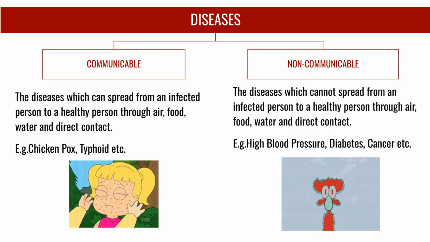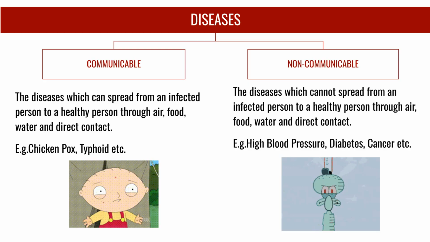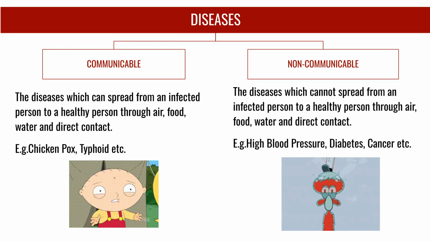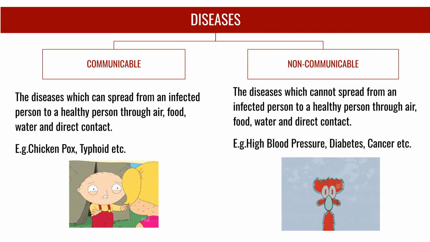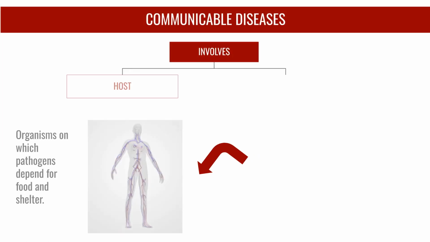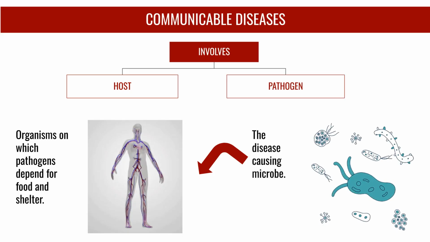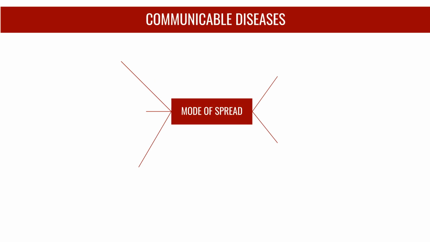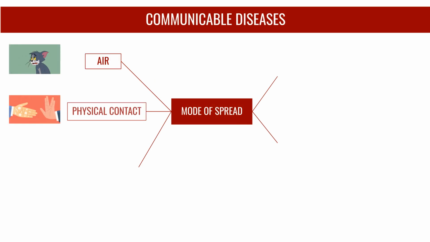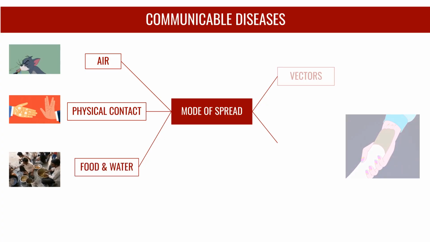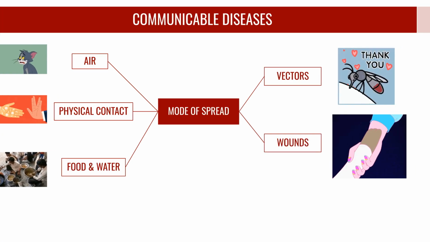Diseases are categorized into communicable and non-communicable. Communicable diseases spread from an infected person to a healthy person through air, food, water, or direct contact, like chickenpox. Non-communicable diseases, such as high blood pressure, do not spread this way. Communicable diseases involve a host, which is the organism the pathogen depends on for food and shelter, and a pathogen, which is the disease-causing microbe. Communicable diseases spread through various modes, including air, physical contact, food and water, vectors like mosquitoes, and wounds.